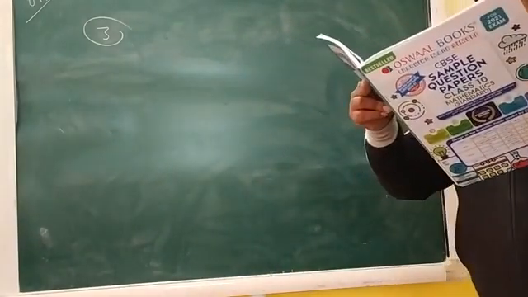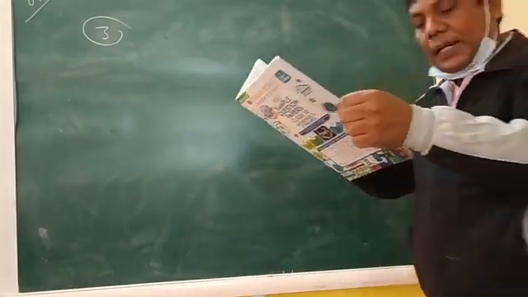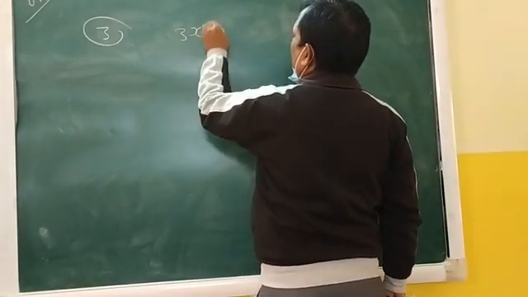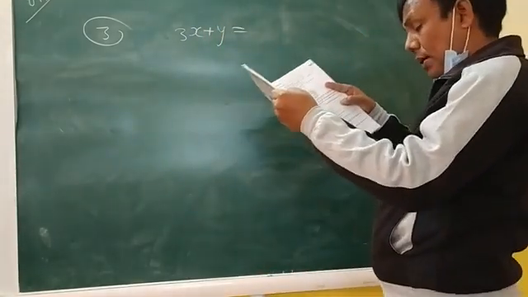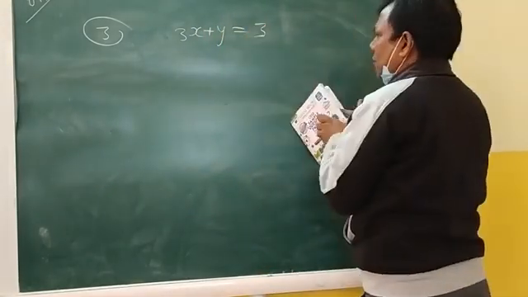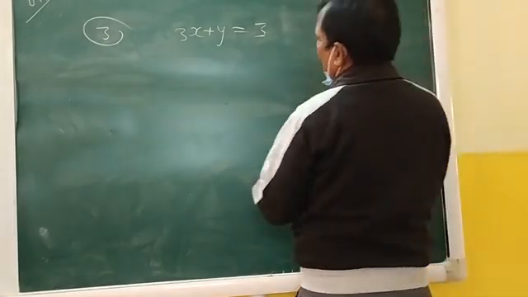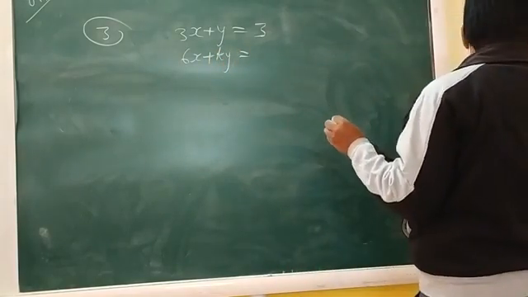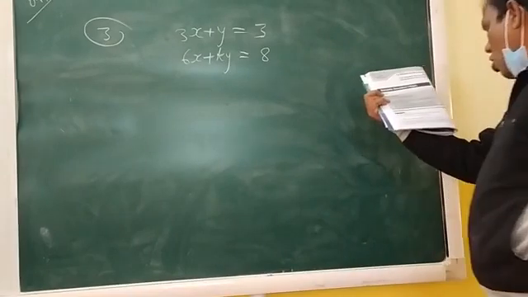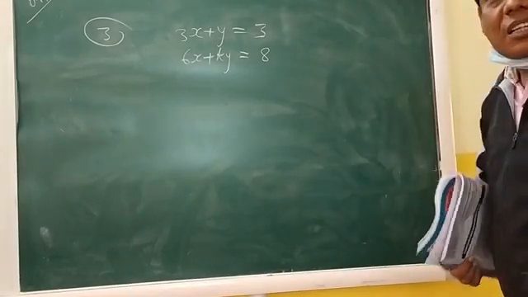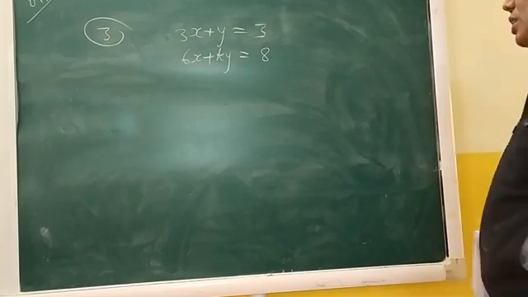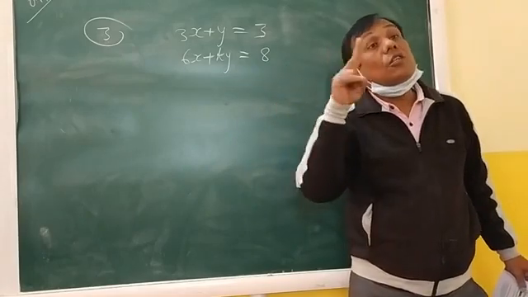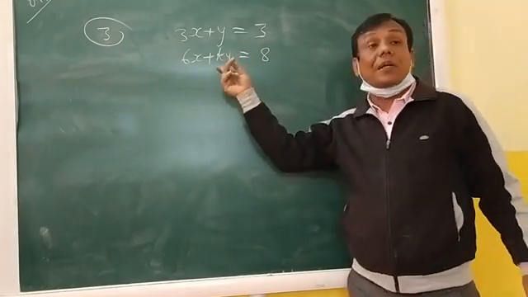For what value of k does the pair of linear equations 3x plus y equal to 3 and 6x plus ky equal to 8 not have a solution? The condition is given that this pair of linear equations does not have a solution. So what is the value of k?